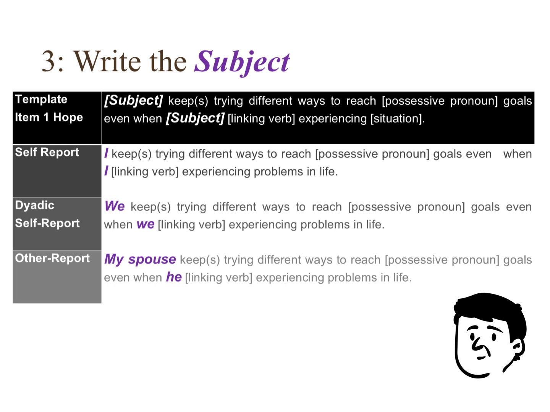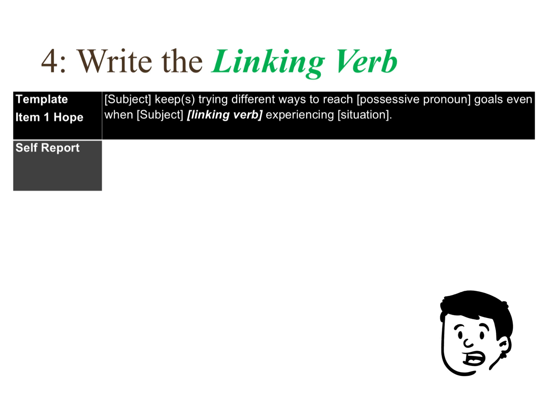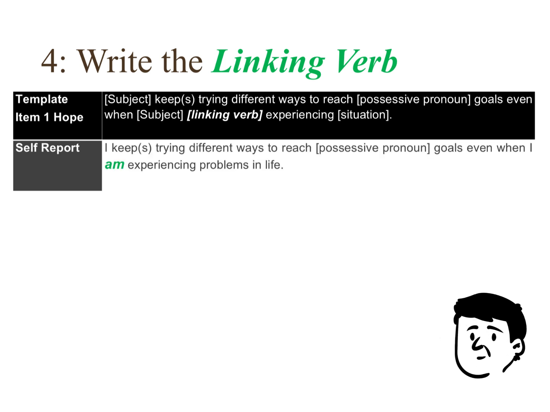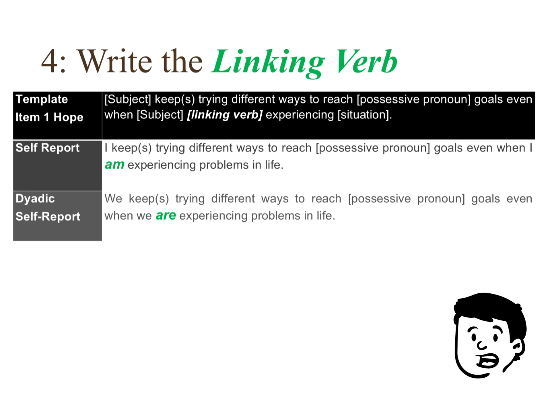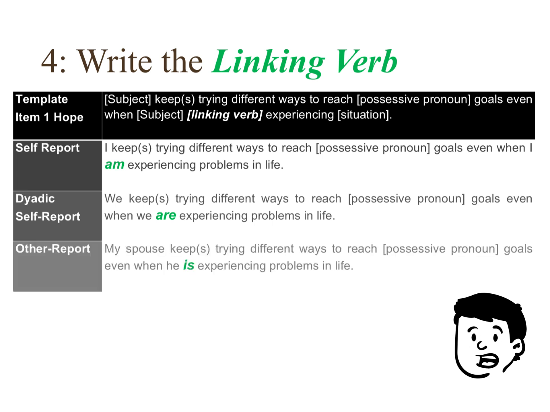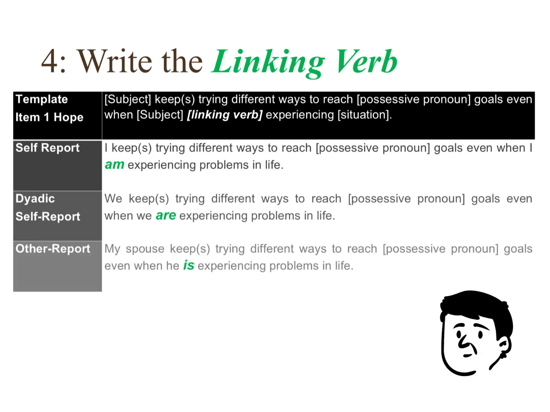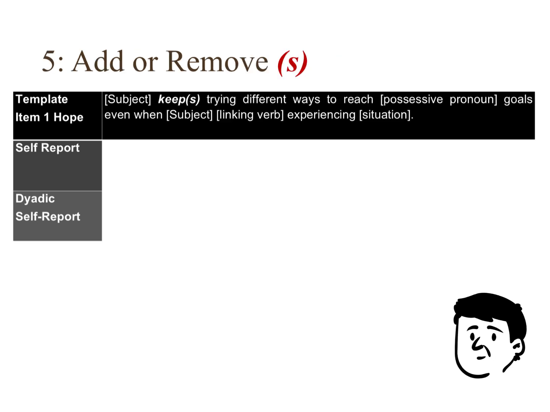Now, align the verbs for grammatical clarity. Use am for self-report, are for dyadic self-report, and is for other report. It's a small change, but it keeps the scale natural and readable.